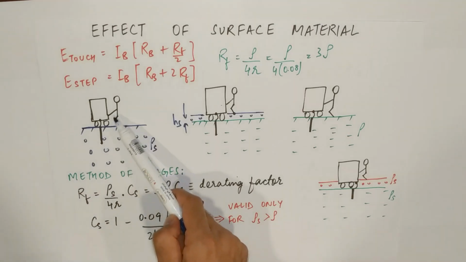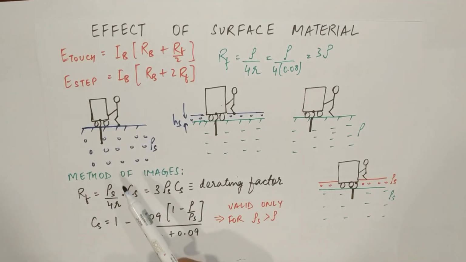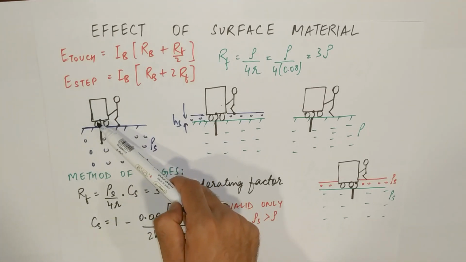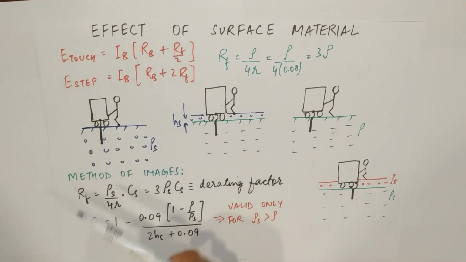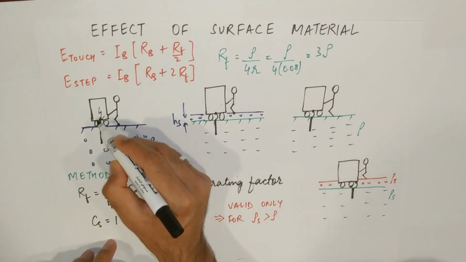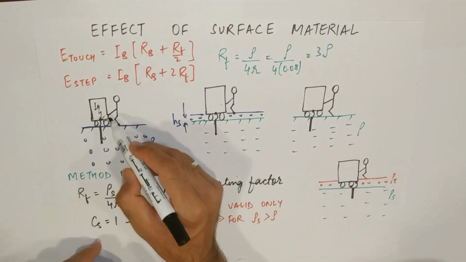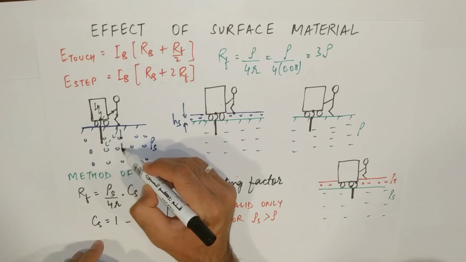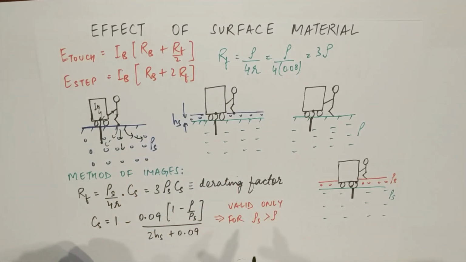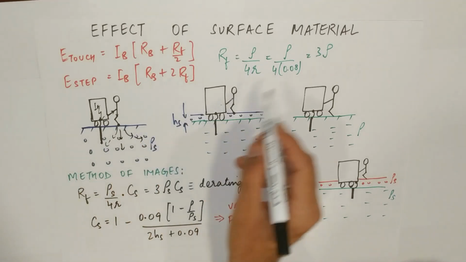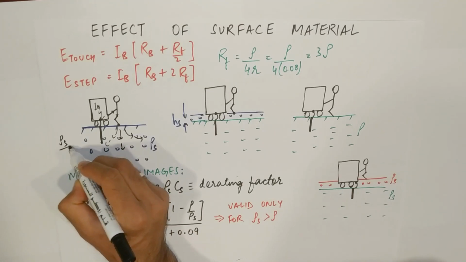Let us suppose a person is standing on a highly resistive surface which is full of gravels up to infinity, and the equipment is connected to the earth using an earth electrode. In case of fault in the equipment, the current will try to flow inside the earth, and some current will flow from the body and spread uniformly throughout the soil. Now, as this is having higher resistivity, the resistance offered by the foot will be rho s upon 4r.